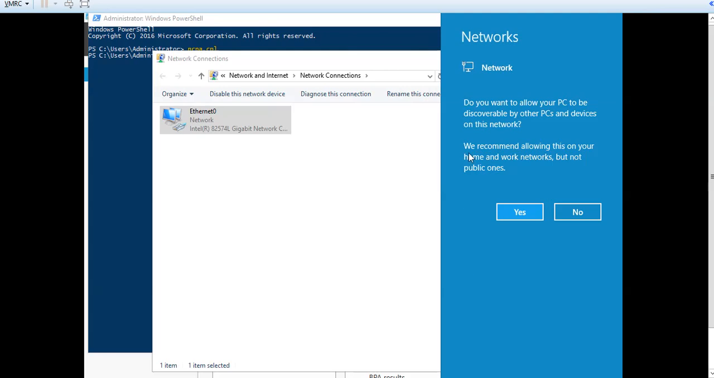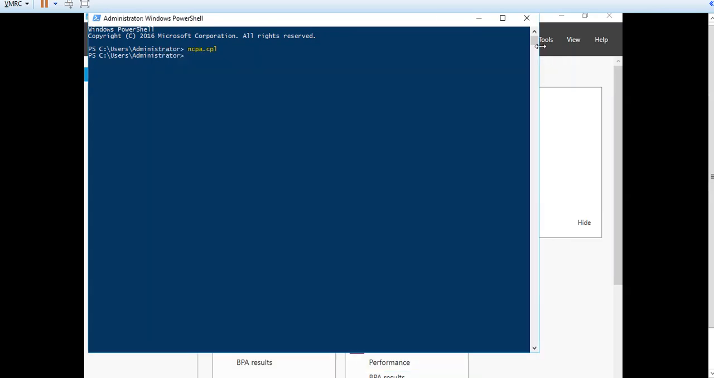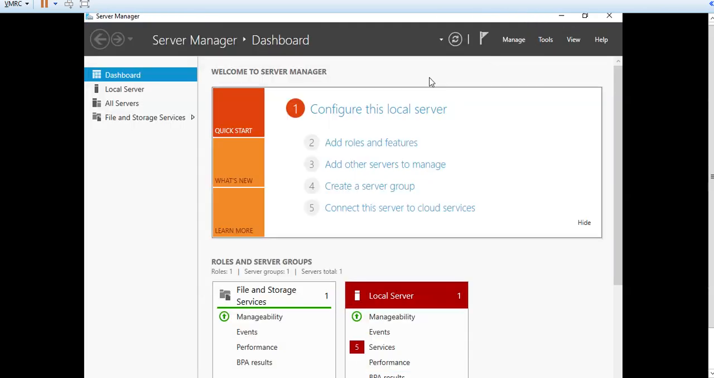Now you can see the option asking whether you want to allow your PC to be discovered by other PCs and devices. You can select the option as per your convenience. I am selecting yes. Now we have already provided the IP address to this server.